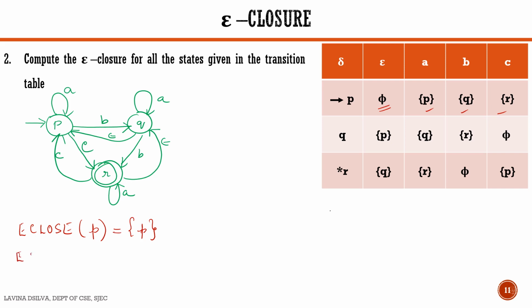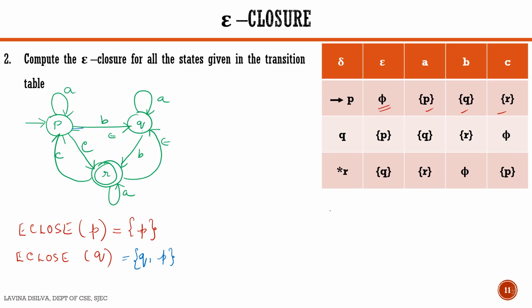Next we consider E close of state Q. Which are the states which are reachable from Q because of an epsilon transition? One is the state Q itself, and then you can see this epsilon transition. So from Q we can go to P because of an epsilon transition. Just two states.